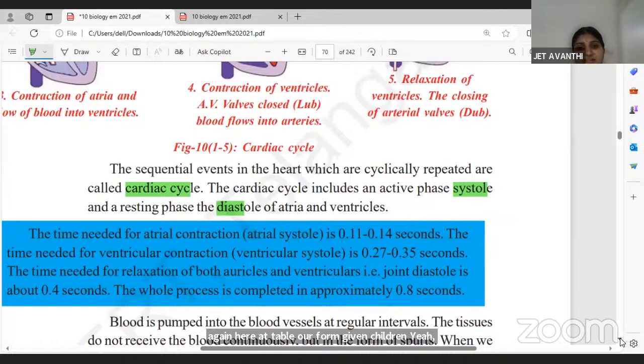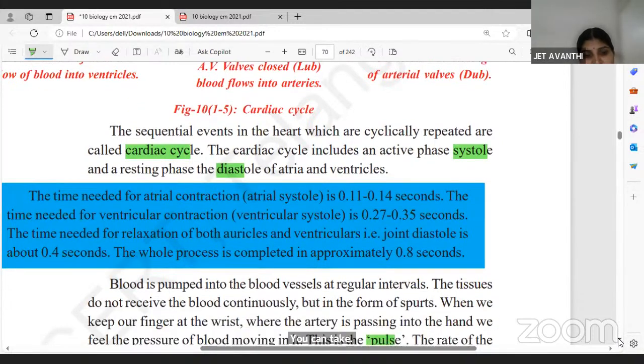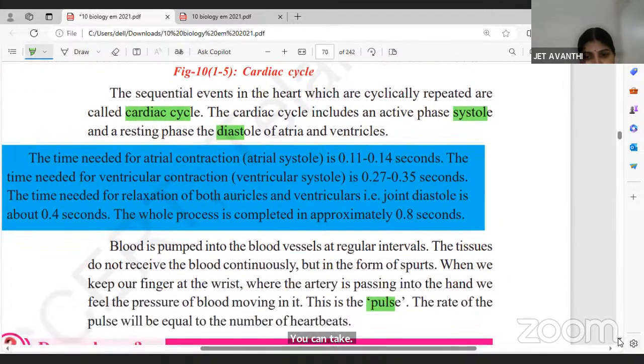The sequential events in the heart which are cyclically repeated are called the cardiac cycle. So this cardiac cycle includes systole and diastole. So what is systole here? The contraction phase is called systole and the relaxation phase is called diastole. This is important, children. How much time and everything, please underline these points.